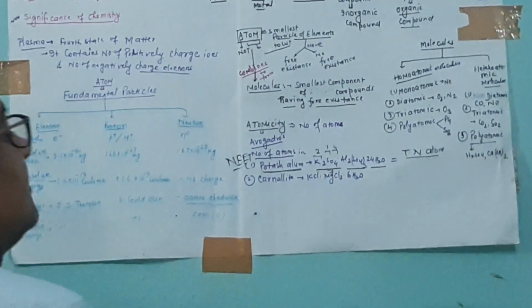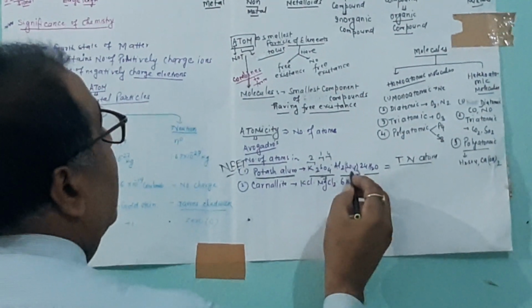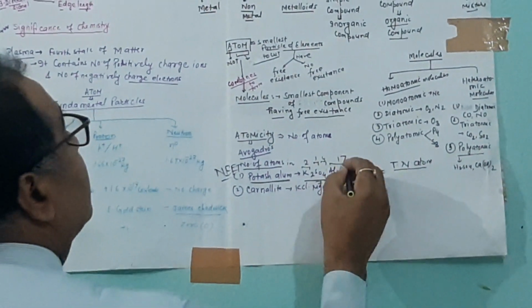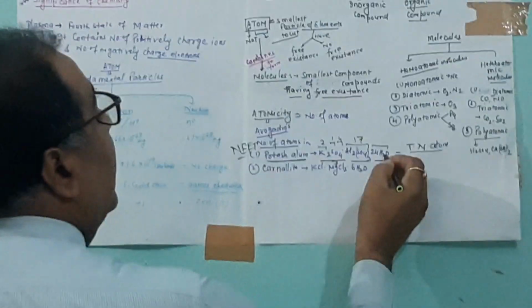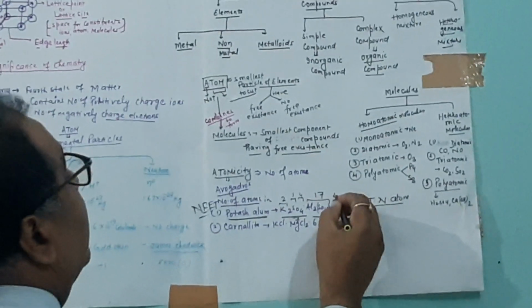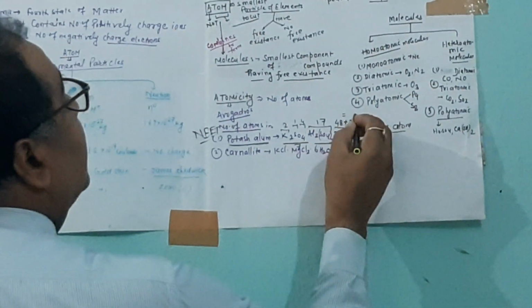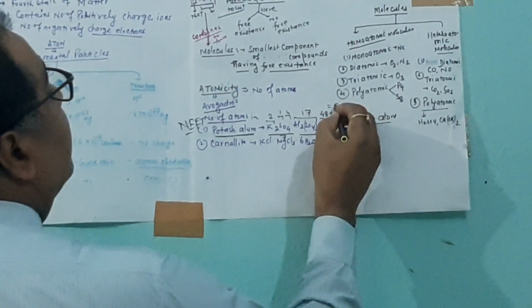K2SO4 contains 7 atoms, Al2(SO4)3 contains 2 plus 3 and 12, that is 17 atoms, and the water contains 48 hydrogen atoms and 24 oxygen atoms, that is 72 atoms.